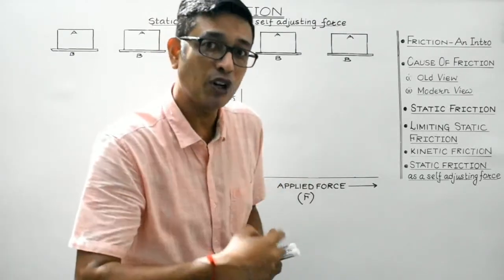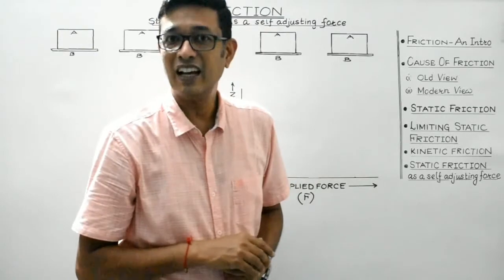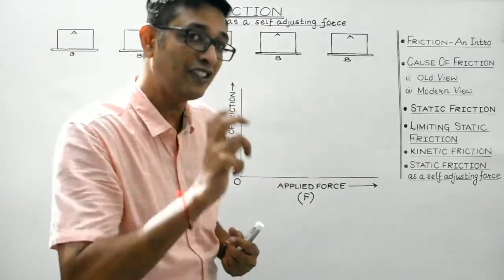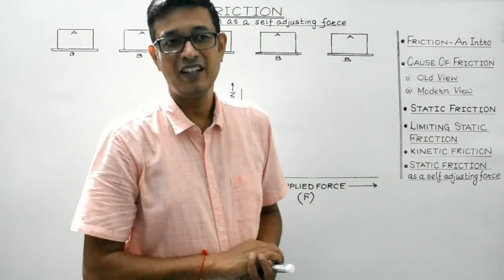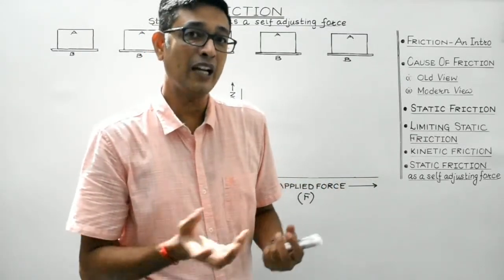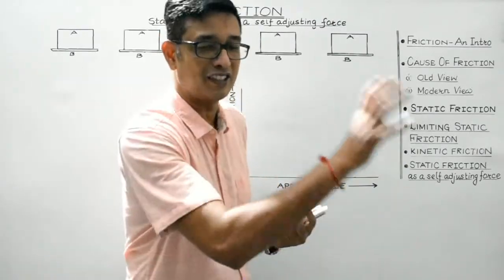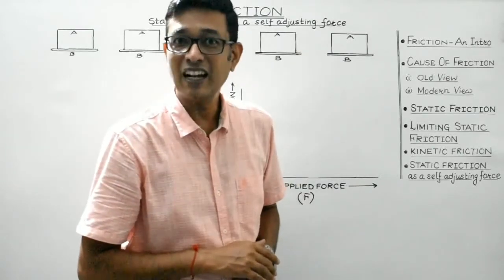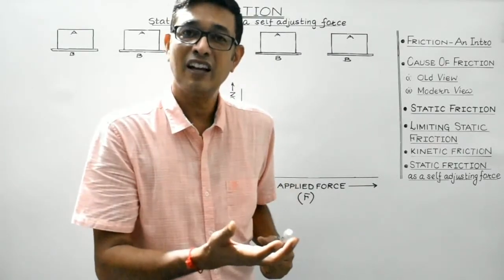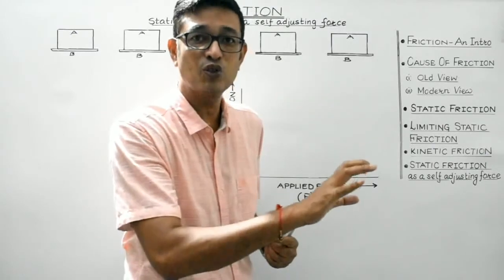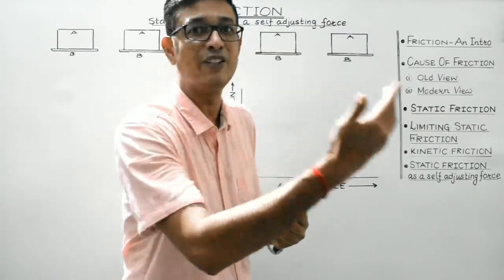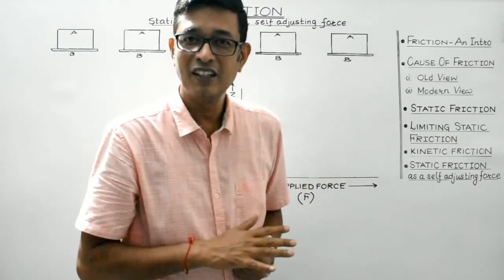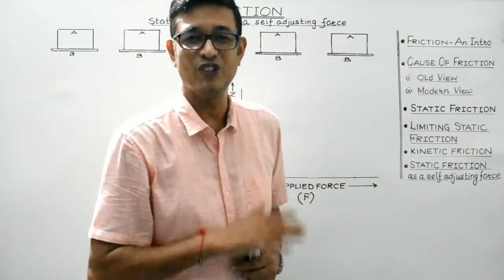But if still the body doesn't move, it means that the opposing force has also increased with the increase in the applied force, isn't it? And if the applied force is increased still further and even now the body remains at rest, it means that the force of friction has again increased so as to be always equal to the applied force, so that the body always remains under the influence of balanced forces. As a result, the body remains at rest.